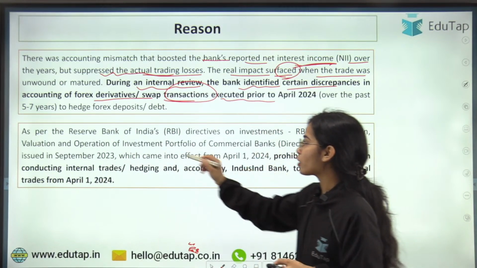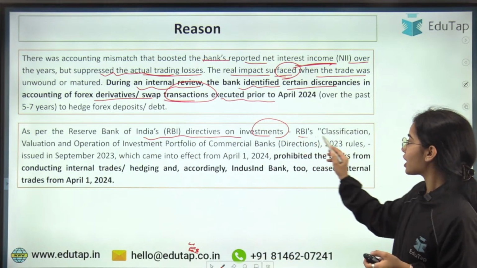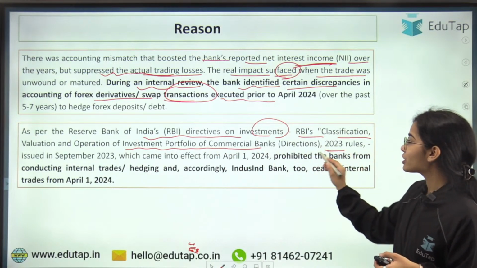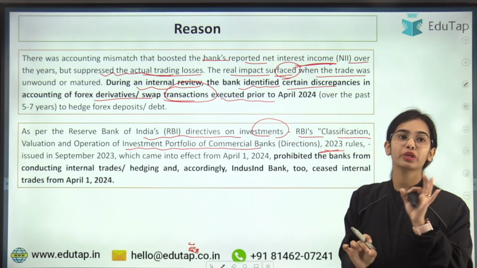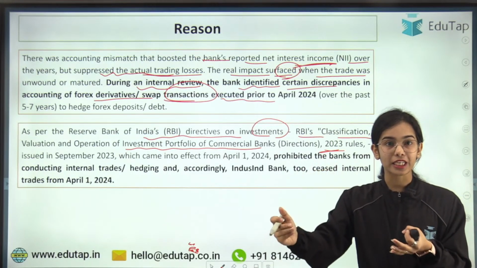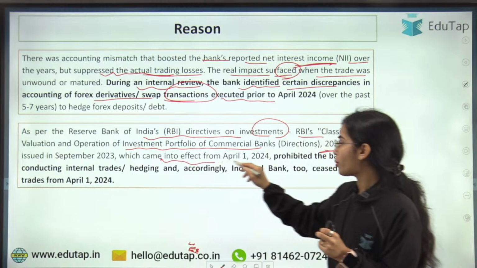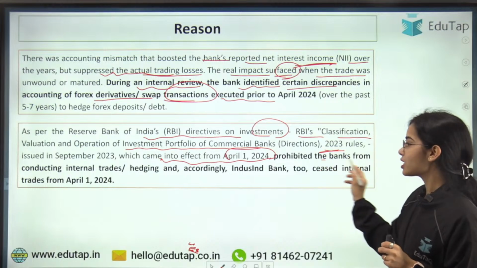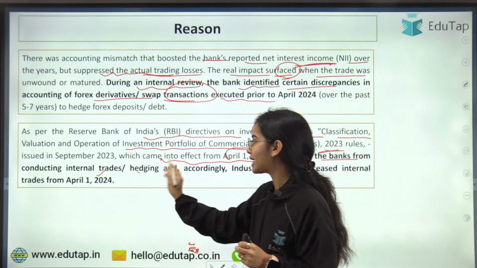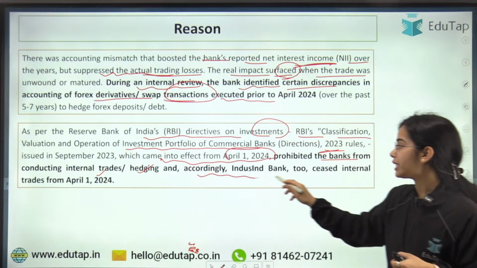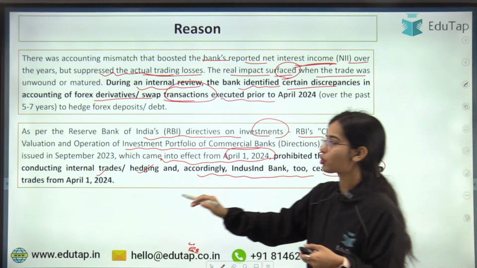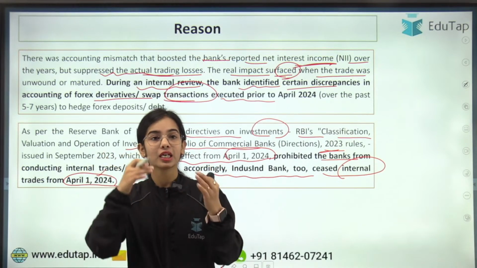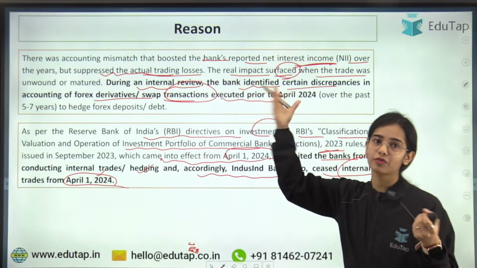As per the Reserve Bank of India's directions on the classification, valuation and operation of the investment portfolio of commercial banks, released in September 2023 and coming into force from April 1, 2024, the RBI prohibited banks from conducting internal trades or hedging internally. Accordingly, IndusInd Bank too stopped internal trades from April 1, 2024. But before that, for whatever internal trades had happened over 5 to 7 years, the discrepancy came.